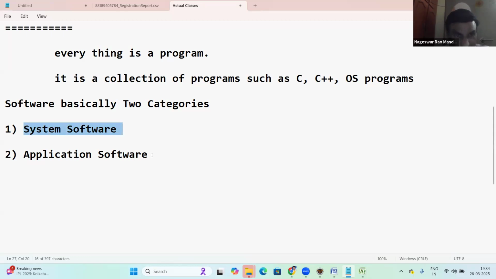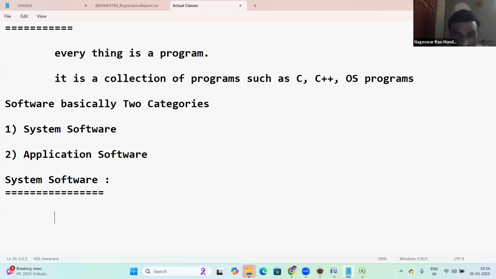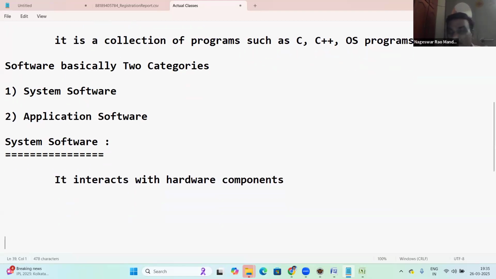System software. What is system software? See, system software always interacts with hardware components. It interacts with hardware components.